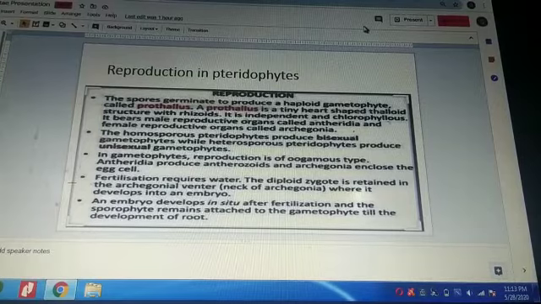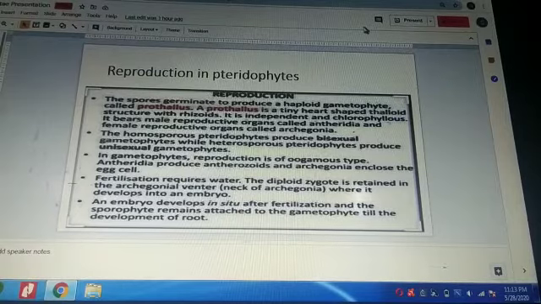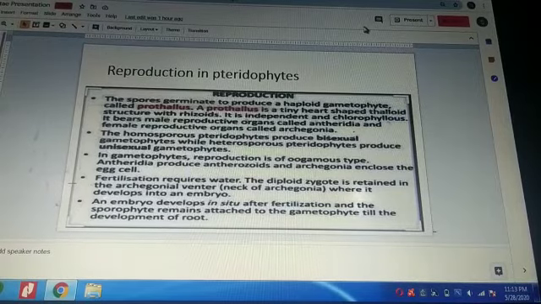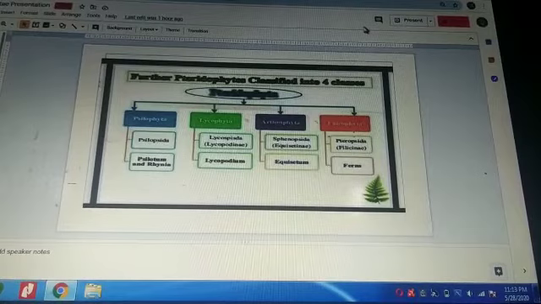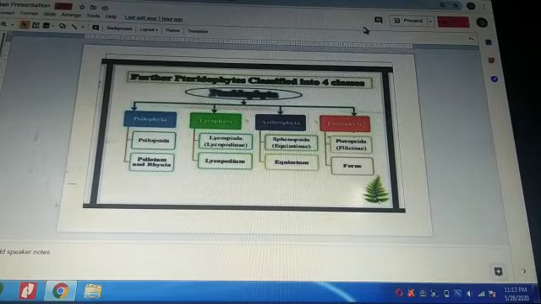The pteridophytes may be homosporous and produce bisexual gametophytes. When it is heterosporous, then they are unisexual. They need water for fertilization. The gametes are released in water and fertilization takes place. Now, there are four classes of pteridophytes: Psilopsida, Lycopsida, Sphenopsida and Pteropsida.